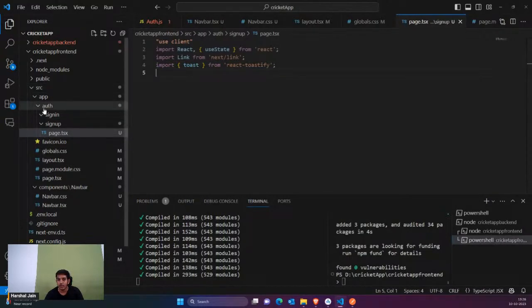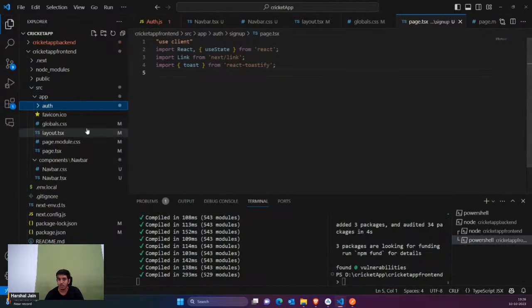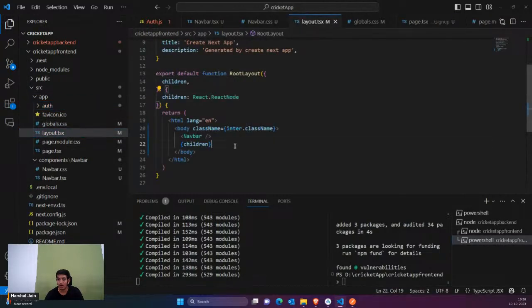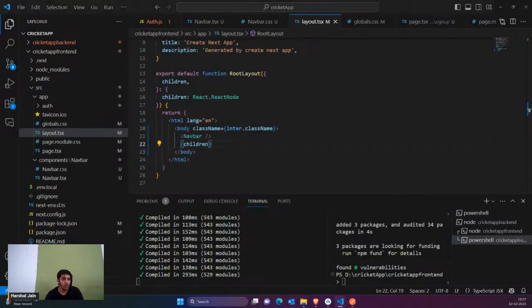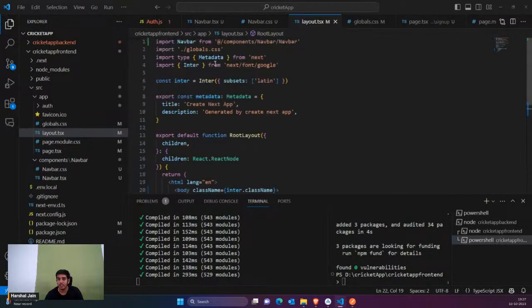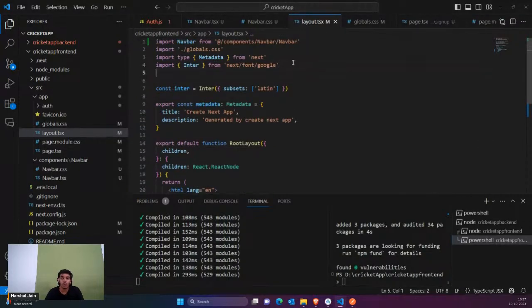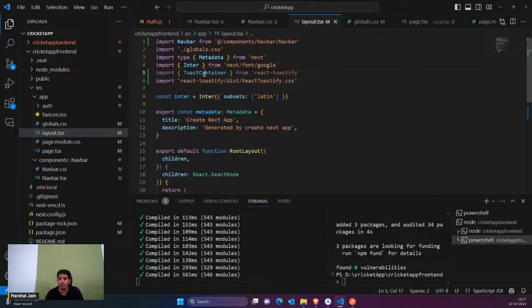One more thing, guys, when you want to use React Toastify, go to layouts, and here you have to add the toast container also. So you have to add toast container into layout, then only you can use React Toastify. First of all, import these two styles. I would share the source code later on in the GitHub repository. You can get that from here, or you can search for React Toastify on Google. You would find the CSS also inside npm.